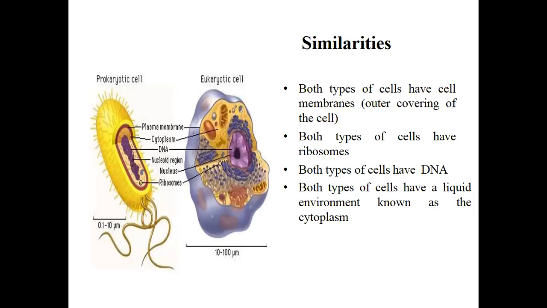The similarity between these two, eukaryotic and prokaryotic cells, is that both have a cell membrane, the outer covering of the cell. Both types of cells have ribosomes inside as organelles. Both have DNA as genetic material. Both types of cells have a liquid environment known as the cytoplasm.